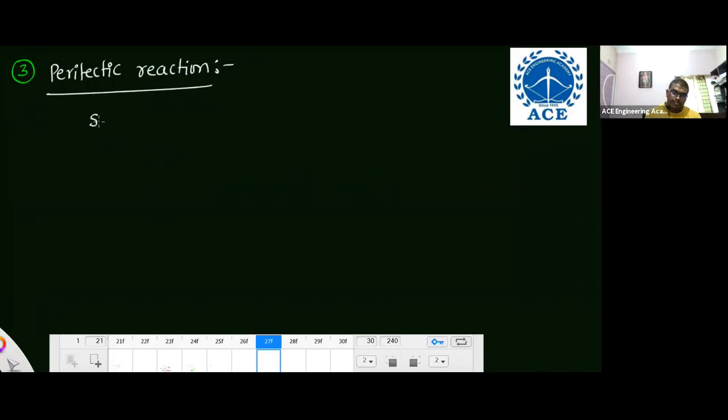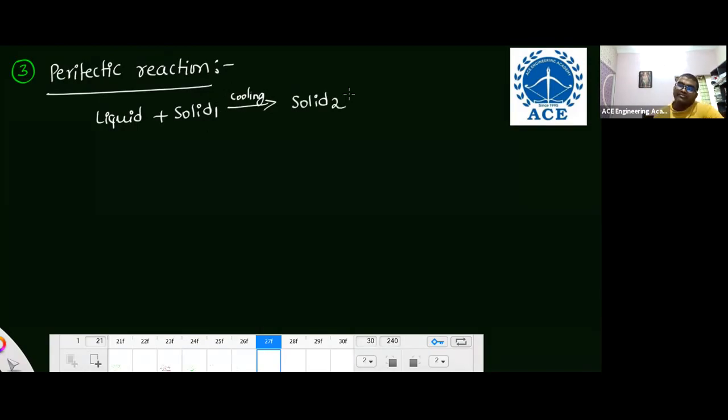Next, the third reaction, that is the peritectic reaction. What is the peritectic reaction? One liquid and one solid upon cooling transform into a different solid phase. Otherwise, this second solid upon heating transforms into liquid and solid. That is nothing but the peritectic reaction.